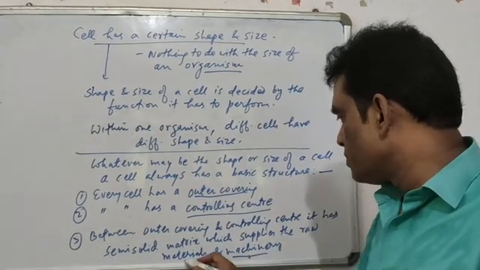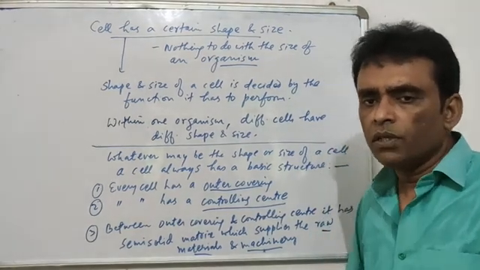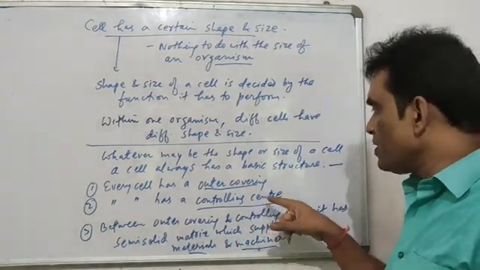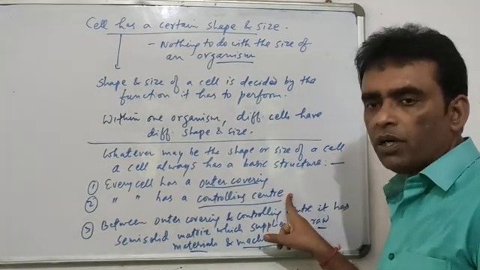We'll come to these terms. As I told you, the cell performs a large number of functions. To perform the function, it needs an order when it has to start, when it has to stop. So that order comes from the controlling center.